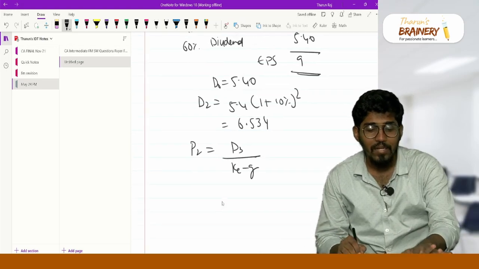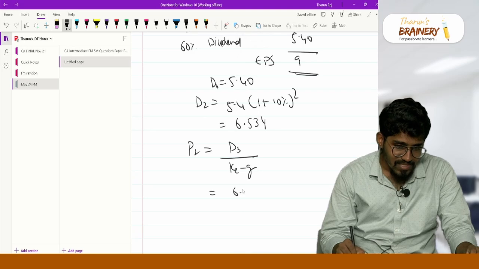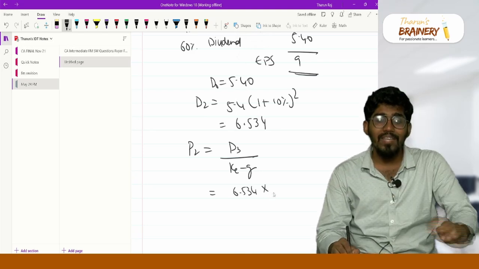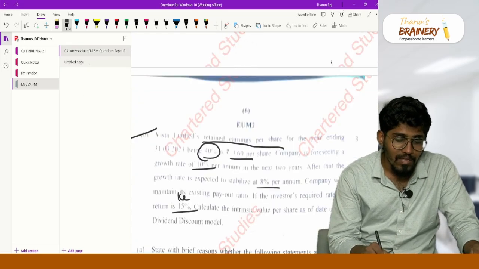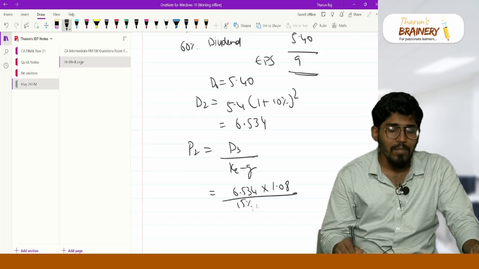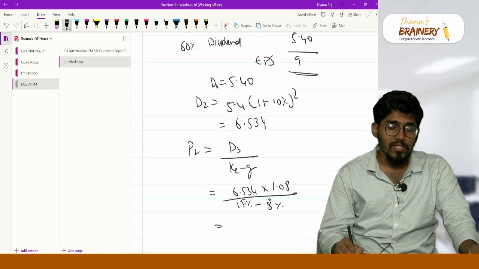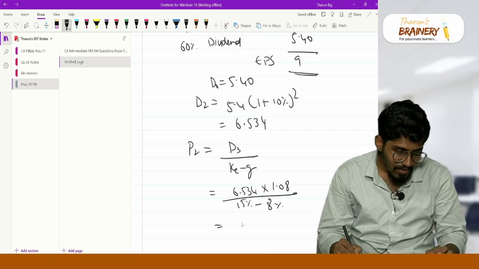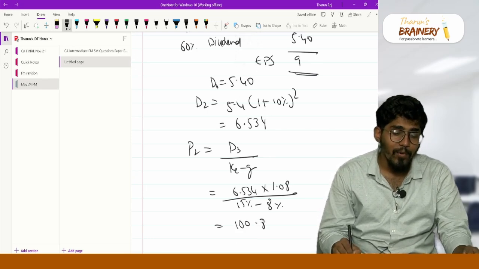D3 is nothing but 6.534 into the new growth rate, because now it is growing at 8%. So 6.534 into 1.08, divided by K, which is 15%, minus the growth rate of 8%. Divided by 7%, you will get 100.81.